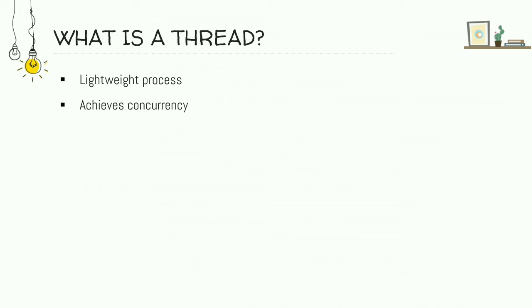A thread is a lightweight process that helps tasks run concurrently. The threads are not dependent on each other and provide maximum CPU throughput. Each thread belongs to exactly one process and no thread can exist outside a process. Each thread represents a separate flow of control. A process is heavyweight, that is, it takes more resources, whereas a thread takes fewer resources.